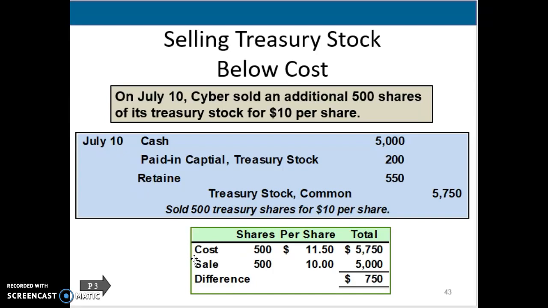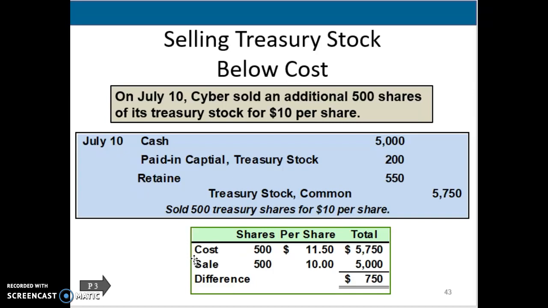So that's the amount that comes out of that treasury stock common. This time though, instead of putting money into paid in capital treasury stock, we're going to take it out. You can only take out the amount that you've put into it. So we have to look at that T account, or the balance that's in paid in capital for treasury stock. Once we know the balance, then we can use that amount to reduce how much we had to pull out of retained earnings to make up the difference.